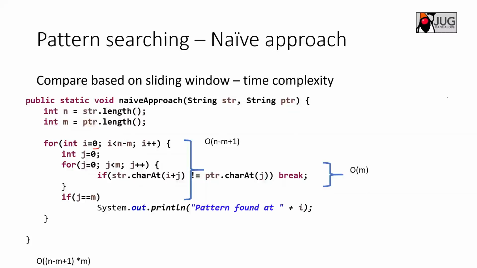So that is the reason: n minus m we are anyway going, but we are starting from 0, so it is plus 1. So Big O of n minus m plus 1 levels it is going. So this is the outer loop. But how many times are you executing the inner loop? In the worst case, let's assume the case where I have the pattern F.